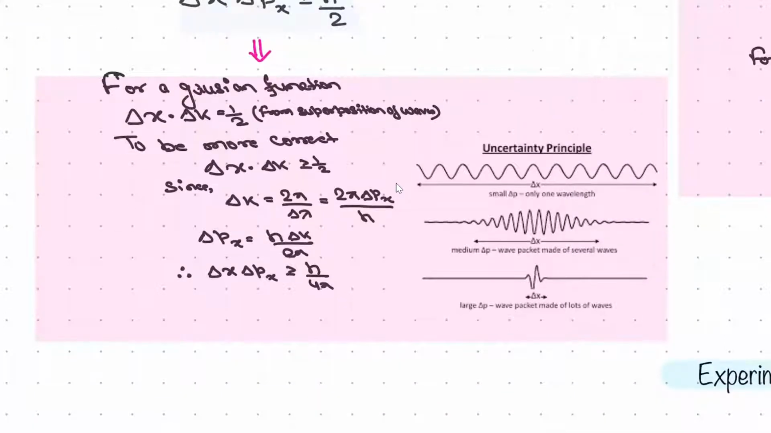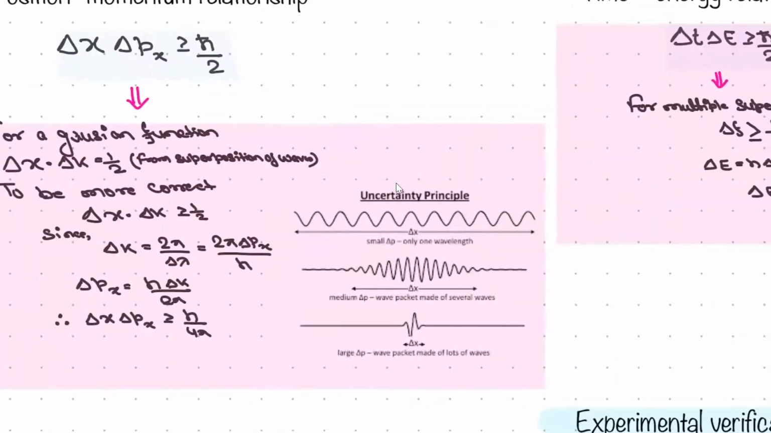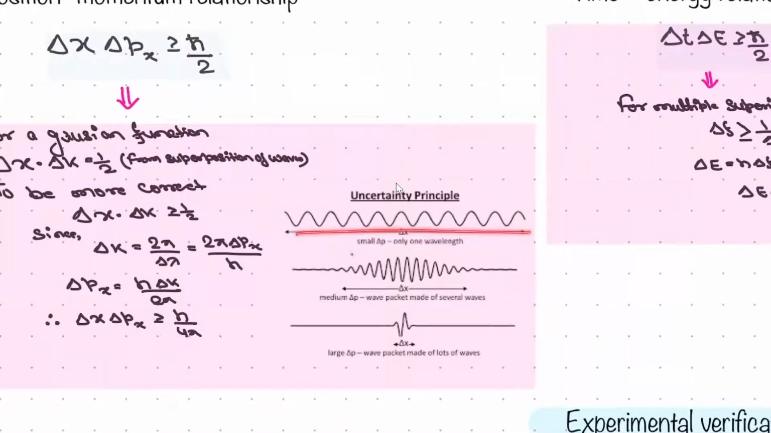Now, for a Gaussian wave function, we know that delta x delta k is half, and it comes from the superposition of waves. If you superimpose the waves, you will get this condition. More accurately, it is greater than or equal to half. And k is 2 pi by lambda, which is 2 pi px by h. If you put this in, you will end up with this, which is what we got here. So you can use these identities directly to show these things. Here you can understand that when delta x is very large, only one wavelength will be there, it is monochromatic.